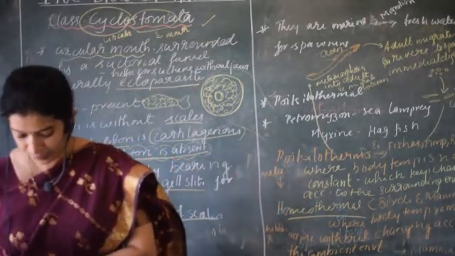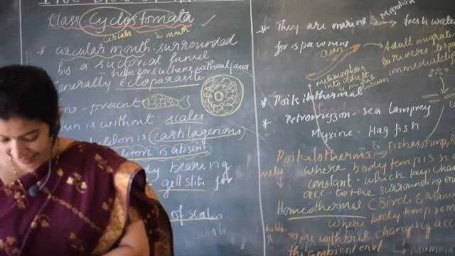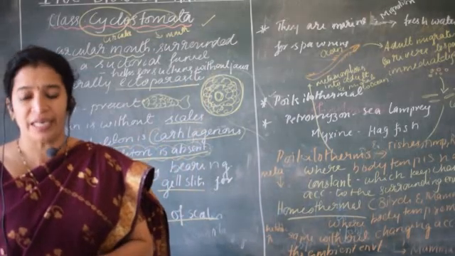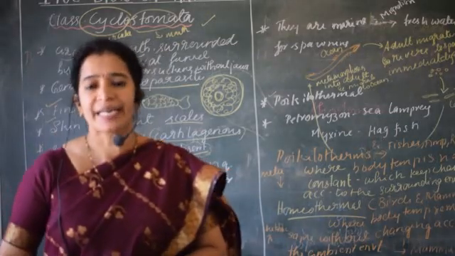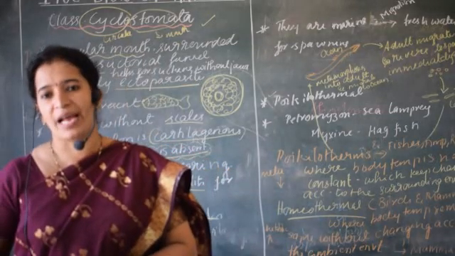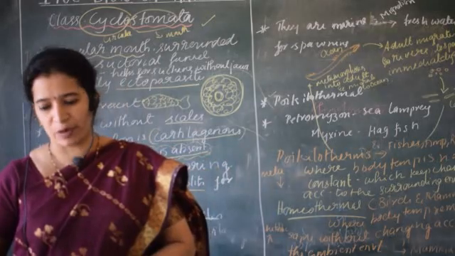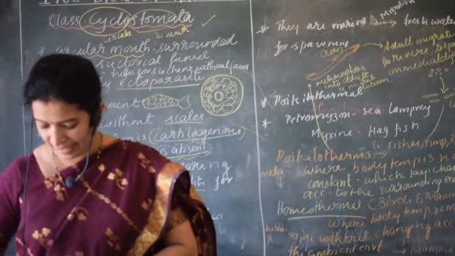About fertilization, cartilaginous fishes follow internal fertilization, whereas osteichthyes follow external fertilization.